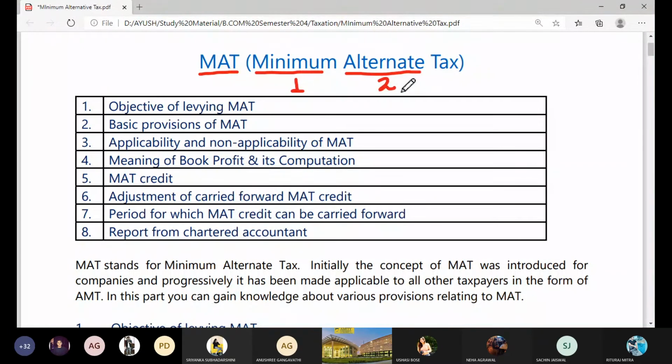And as we know taxation, can you just tell me what amount the government will take from you, whether they will take the taxes as computed under the normal method or the taxes that you have computed under MAT? What do you think? Which tax do you have to pay?